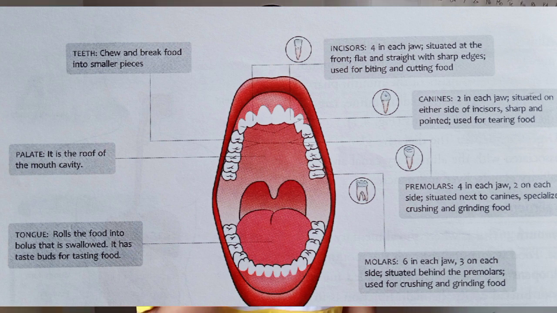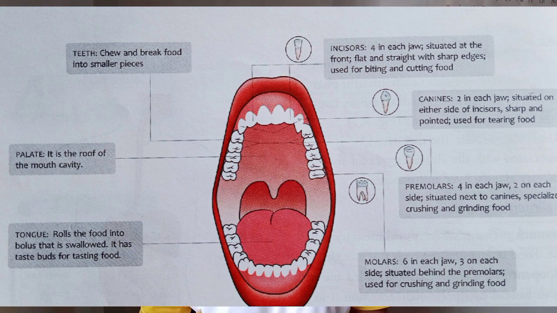Incisors are 4 in each jaw. Each jaw means there is the upper jaw and the lower jaw, so you have 2 jaws. So 4 in the upper jaw, 4 in the lower jaw. Then canines, there are 2 in each jaw. Premolars, there are 4 in each jaw, and molars, there are 6 in each jaw.